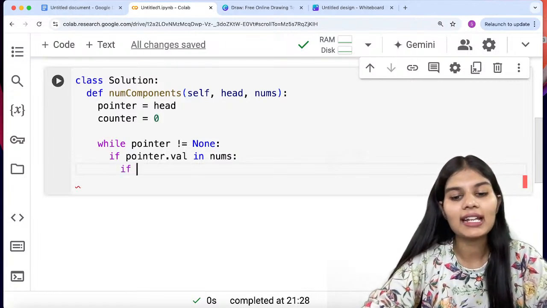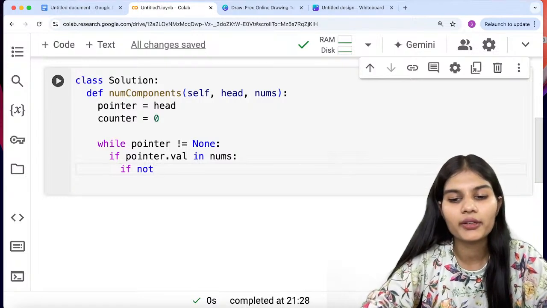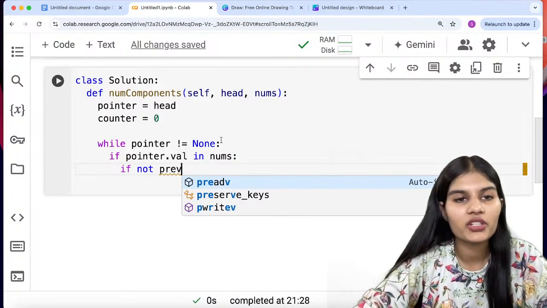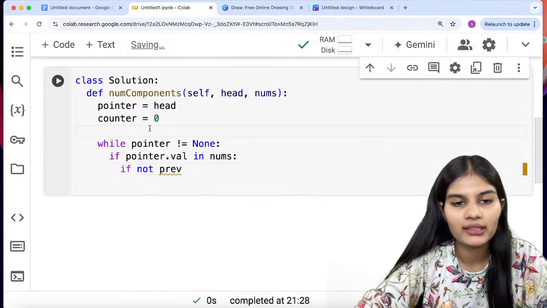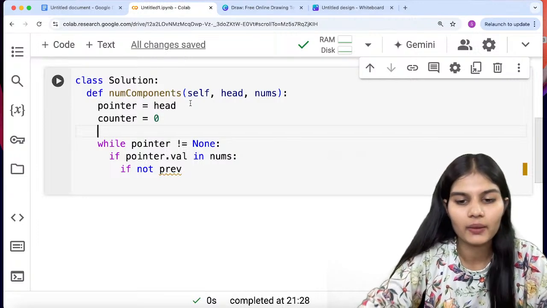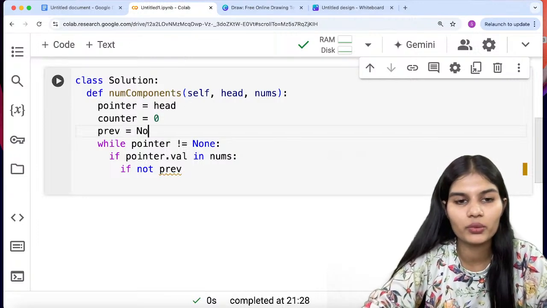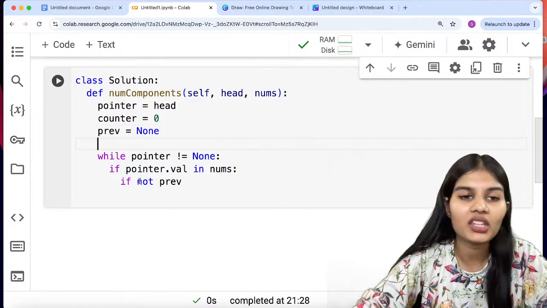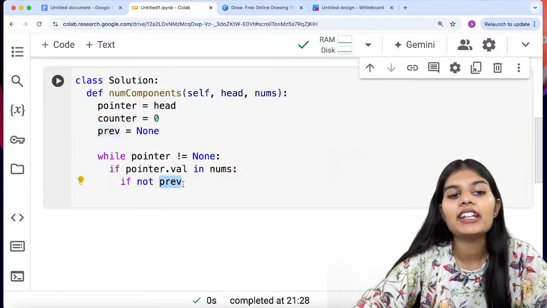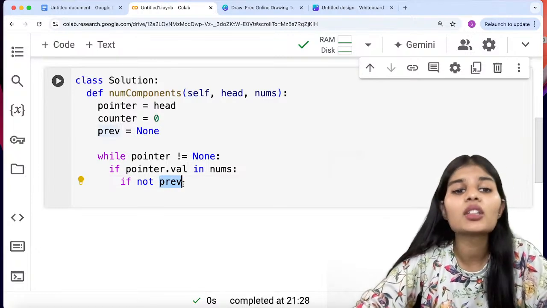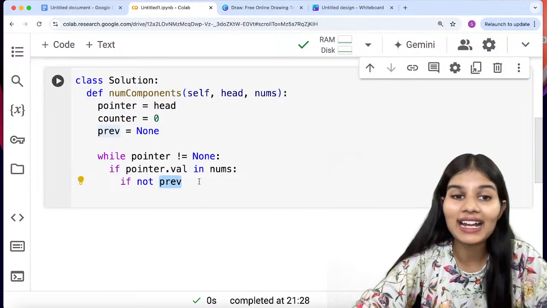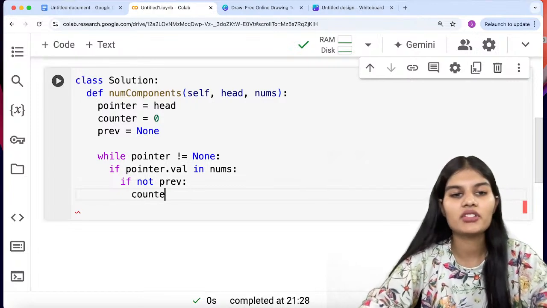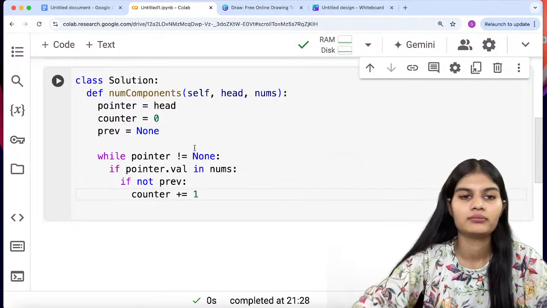Moving aside that, I'll check the condition if not prev. Prev is one of my variables which I'm making, and I'll define it here as equal to none as of now. So previous will be none for me. If not previous means if it is none, if it is empty. If my node is not empty, going inside that, I will write counter plus equal to 1.